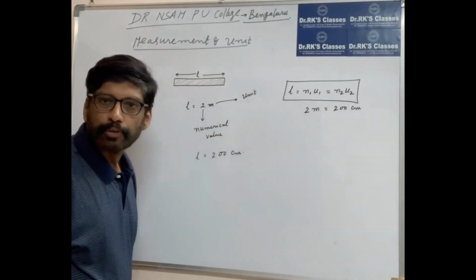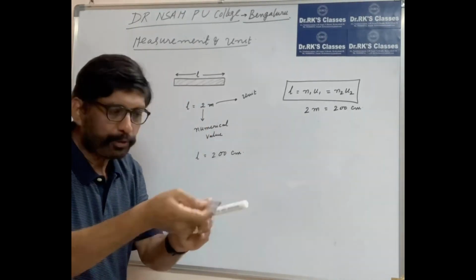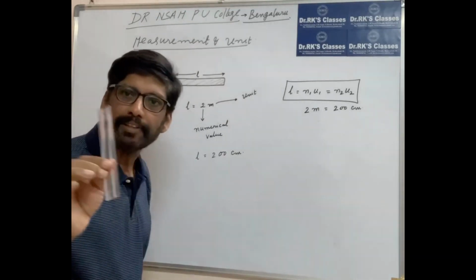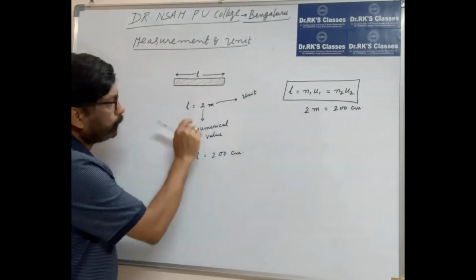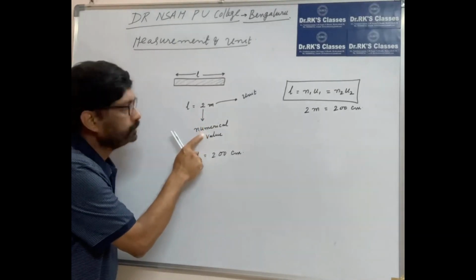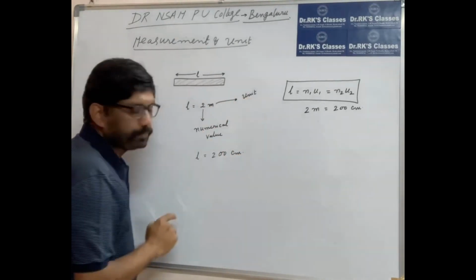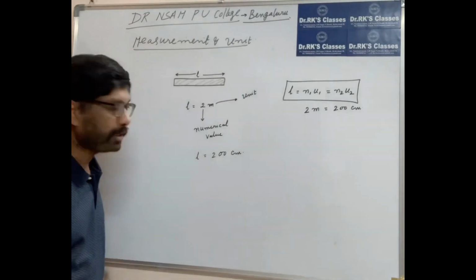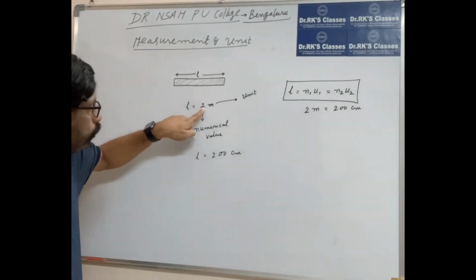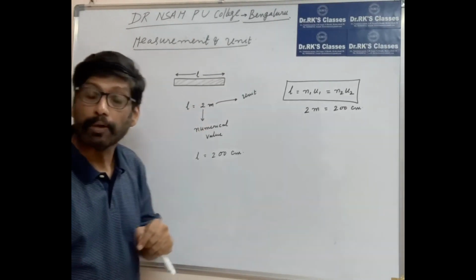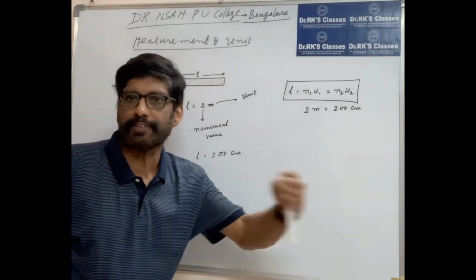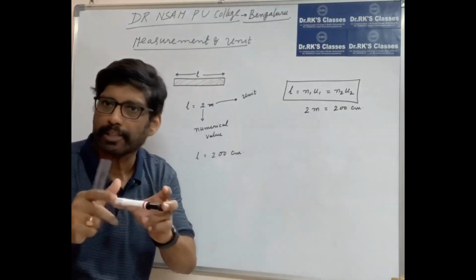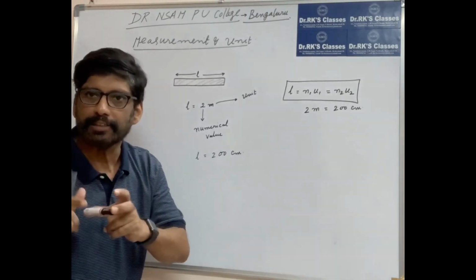So that means length of this object is 2 times this one. Imagine the length is 1 meter scale. 2 times. So here 2 is the numerical value, meter is the unit. So every physical quantity has a numerical value and unit. Now if I change my system, let us say I change from MKS to CGS system, the length of the object will not change.